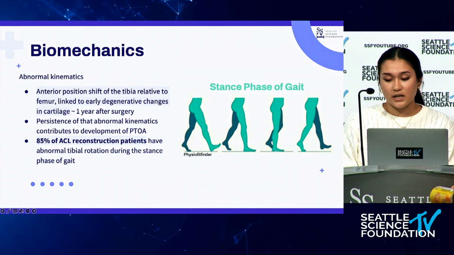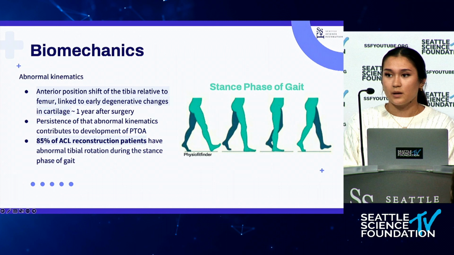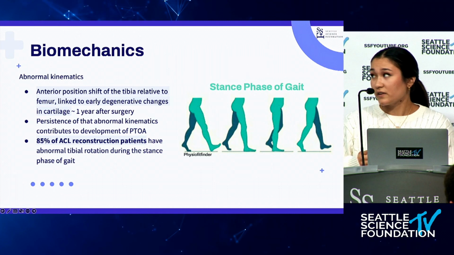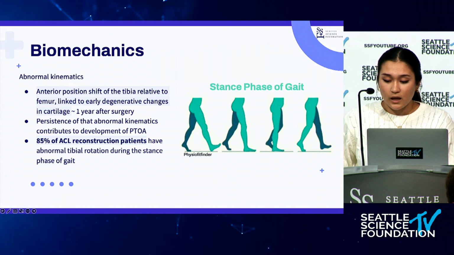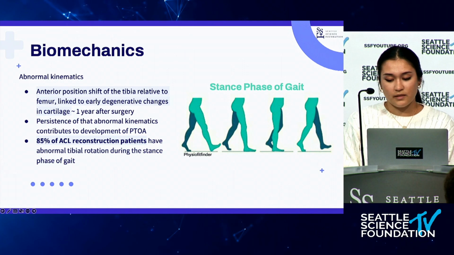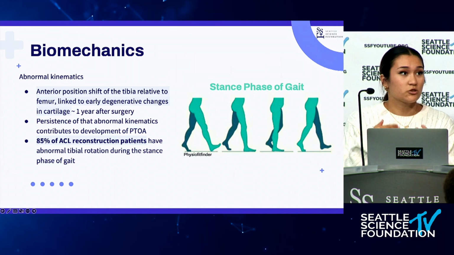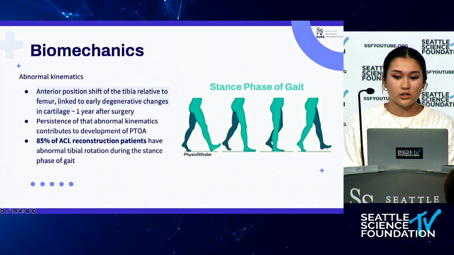About 85% of ACL reconstruction patients have this abnormal rotation in the stance phase of gait, which you can see here, and when the movement is repeated quite frequently, it damages the cartilage over time.